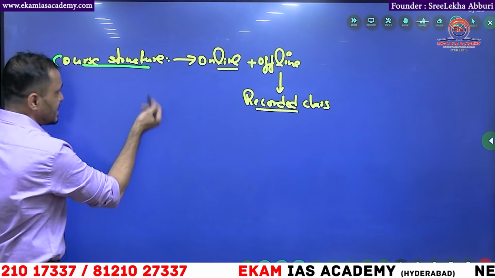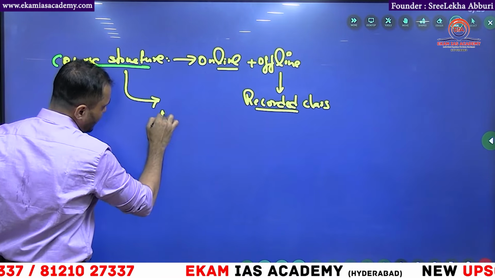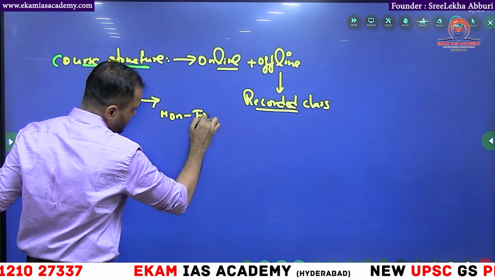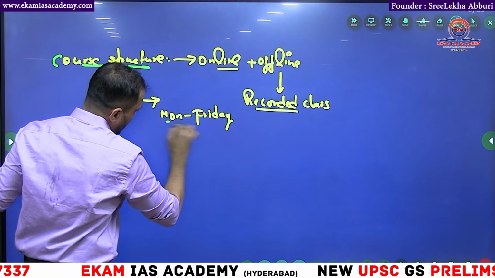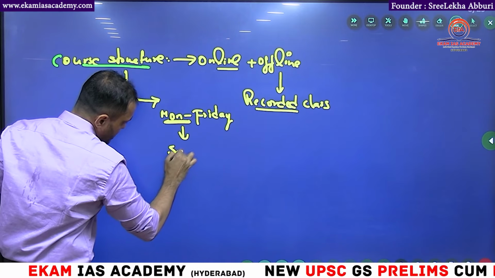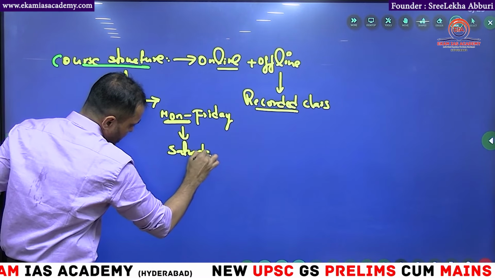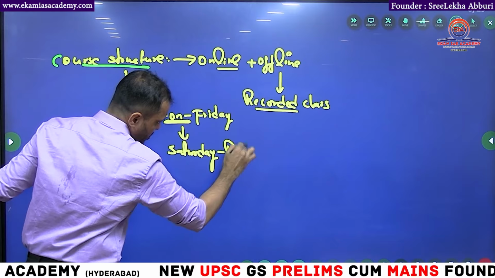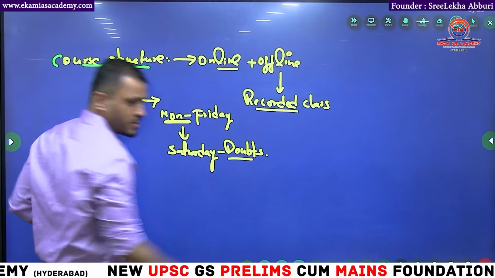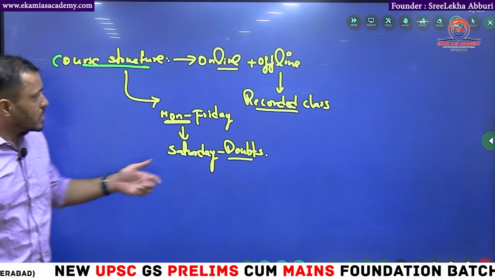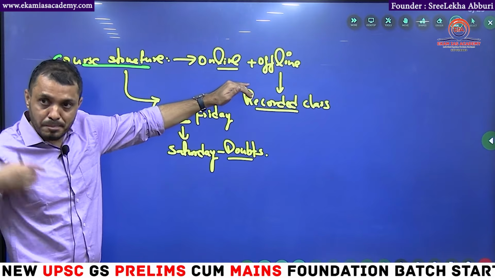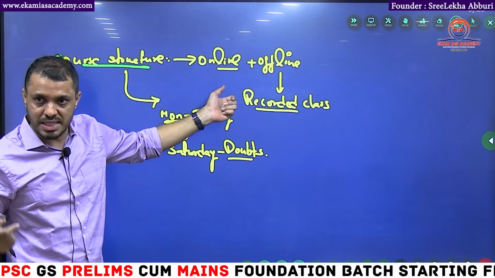And I planned this course in such a manner that you will have classes from Monday to Friday, and Saturday is exclusively for the doubts clearing session. For example, sometimes your PSIR classes might clash with your general studies class.